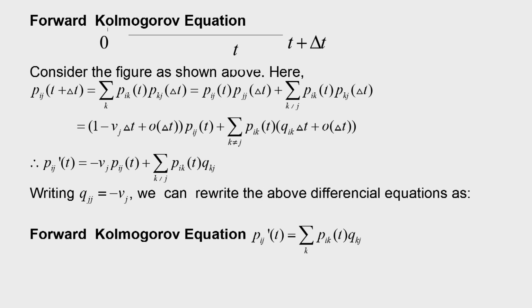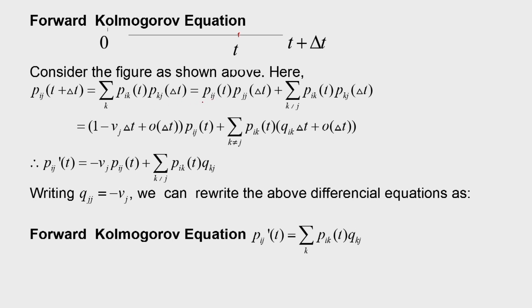Similarly, in the forward equation, we consider first time 0 to t, then t to t plus delta t. So, here Pij t plus delta t will be Pik t, because there will be transition to state k during time t, then Pkj delta t.